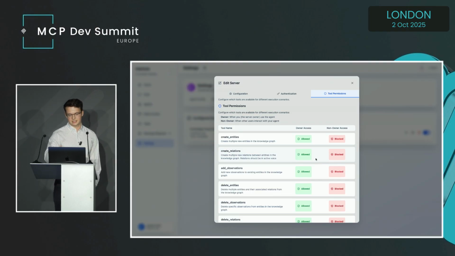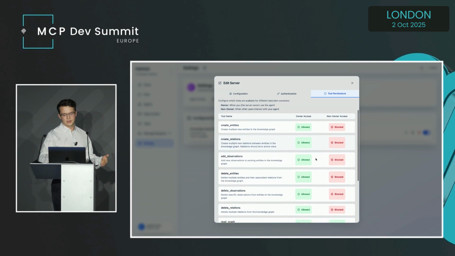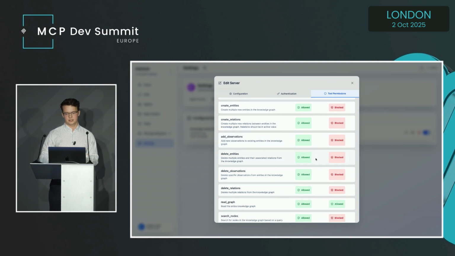So we have an owner access, which is when I am actually using that chat, as I showed you. And then we have a non-owner access, which is when external agents are querying my agent. So what are they allowed to do? At the moment, we treat a single server as a highly privileged group, so everybody gets the same permissions. But we can see a future where you're provisioning per team or per user.